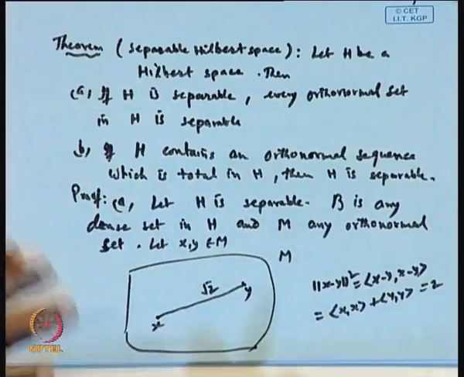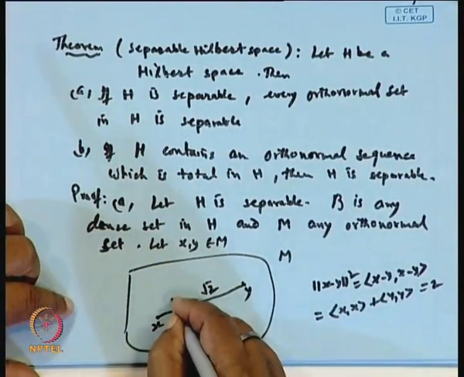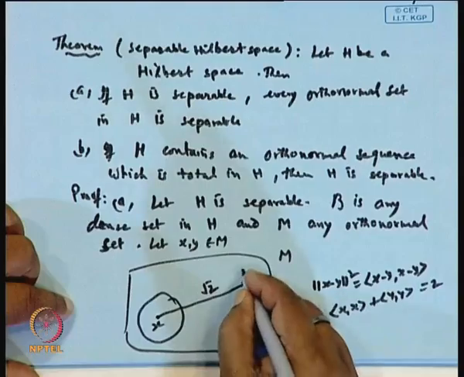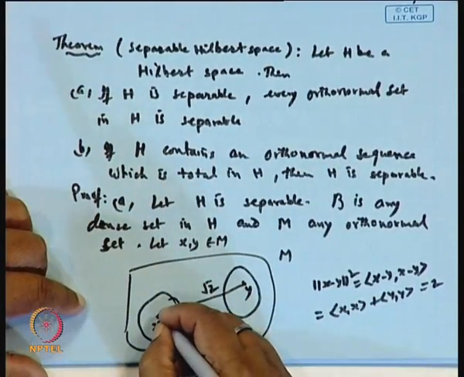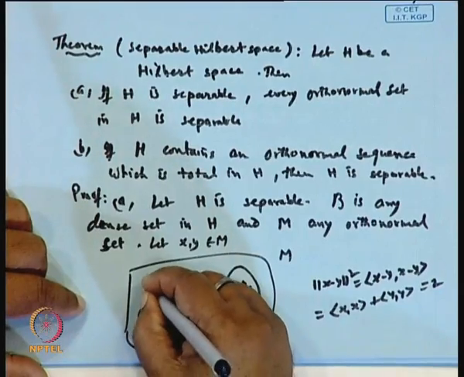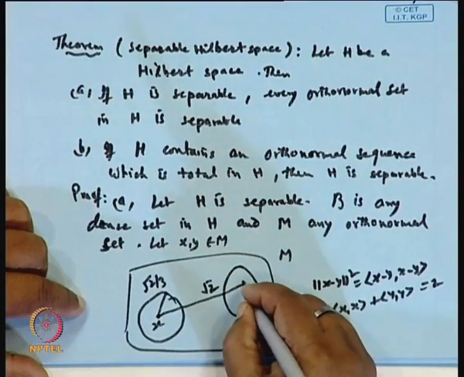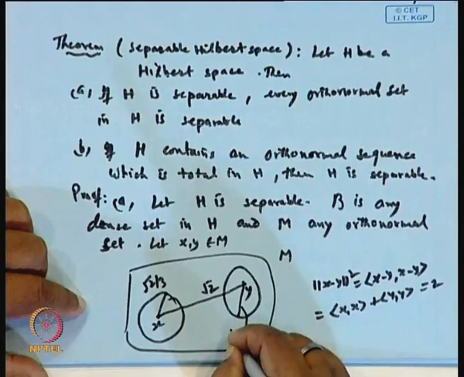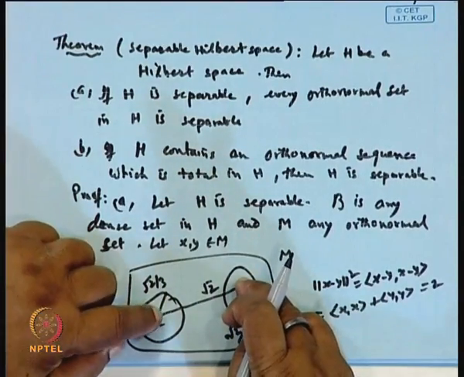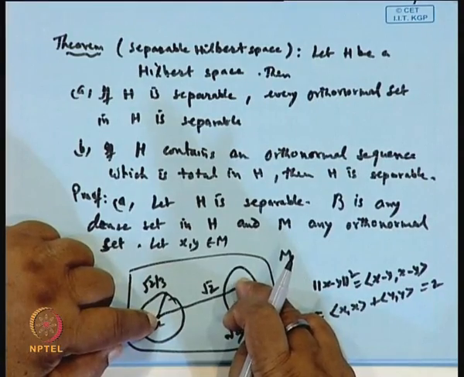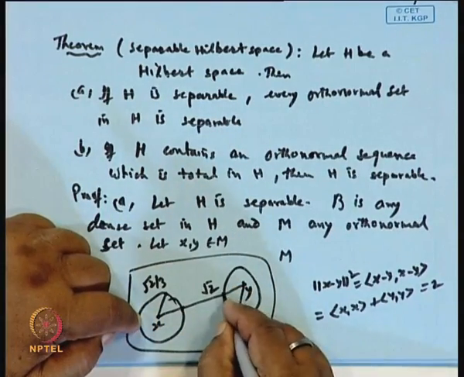Now let us draw the neighborhood around the point x and around the point y, with a radius root 2 by 3. It means this distance you are dividing into 3 parts. So this is one part, this is two, this is another.